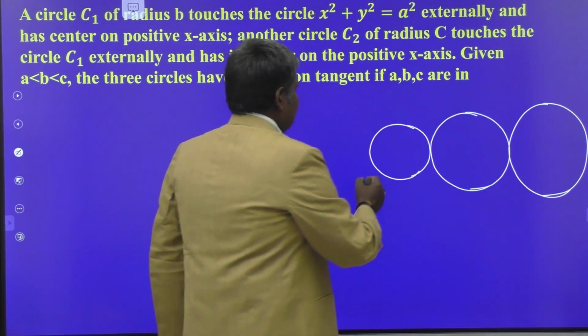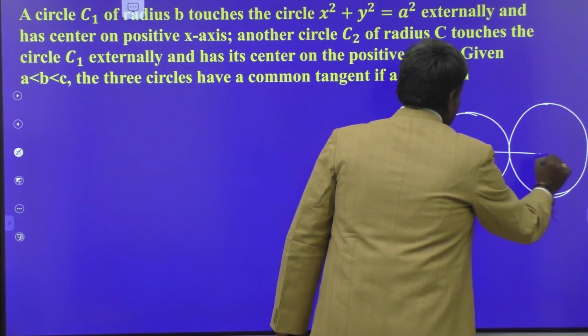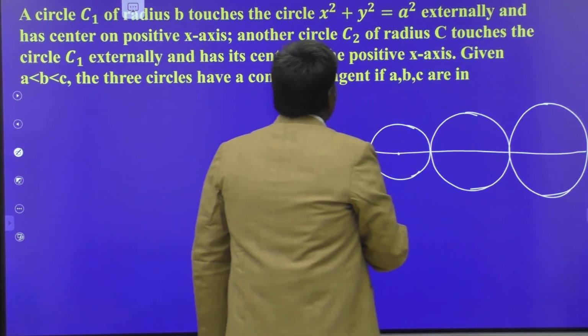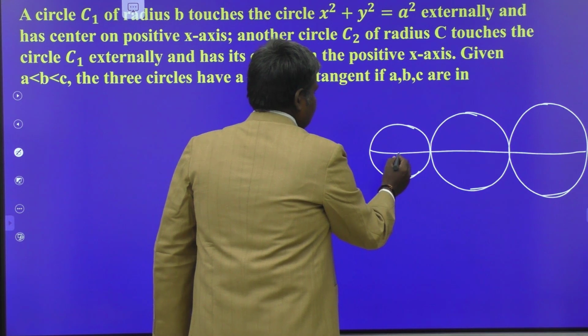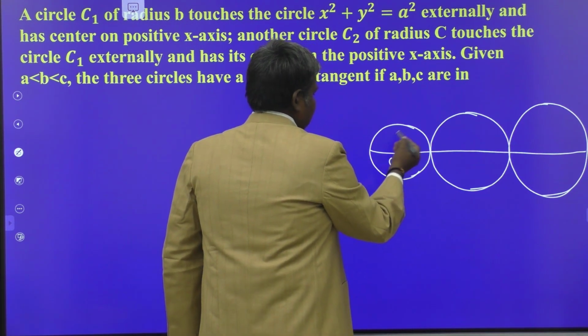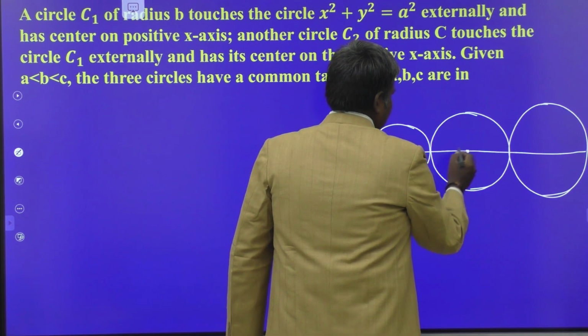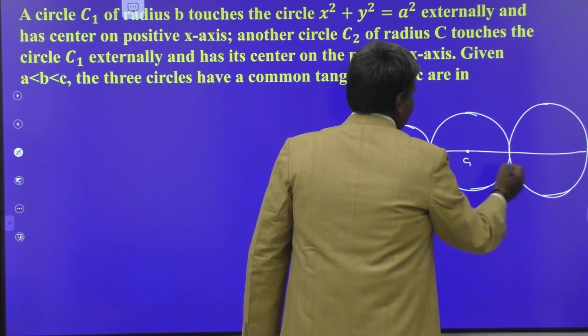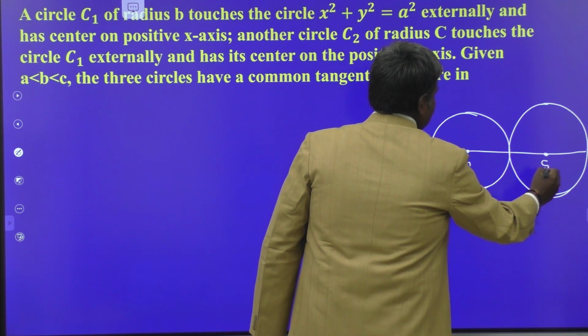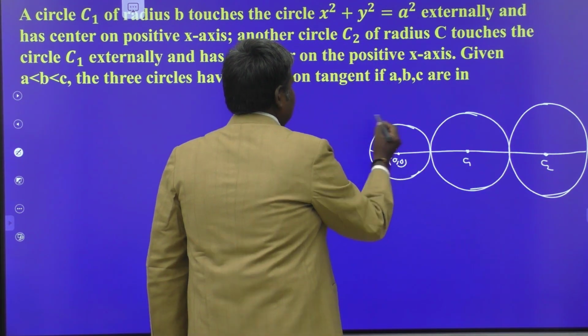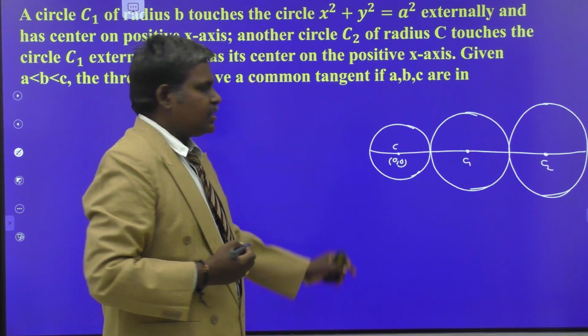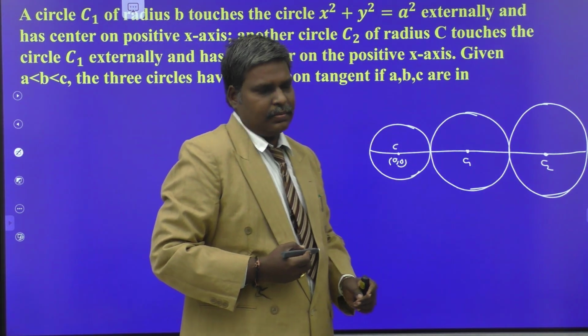So these three centers lie on the positive x-axis, because the center of the first circle is 0, 0, and its radius is A units. This is the second circle center C1, this is the third circle center C2. These three circles touch in this manner.